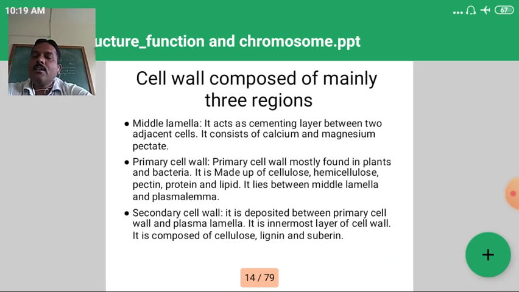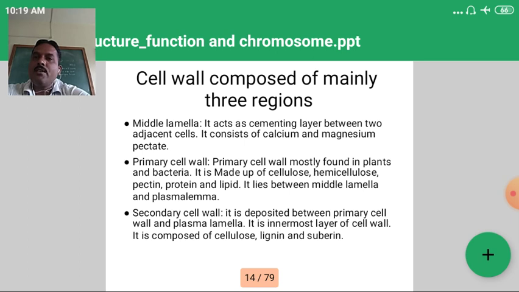The cell wall is composed mainly of three regions. Which are those three regions? Middle lamella, primary cell wall and secondary cell wall. The middle lamella will be a cementing layer. It acts as a cementing layer between two adjacent cells, and it consists of calcium and magnesium pectate. Then the primary cell wall, mostly found in plants and bacteria.